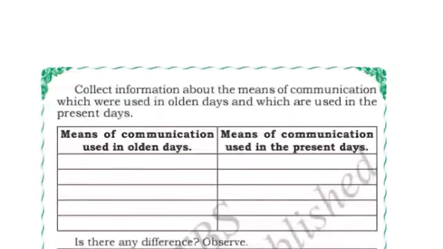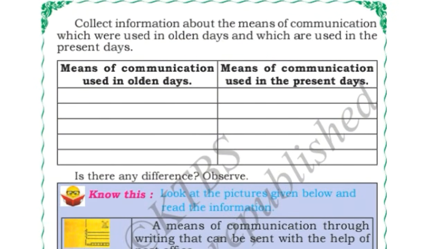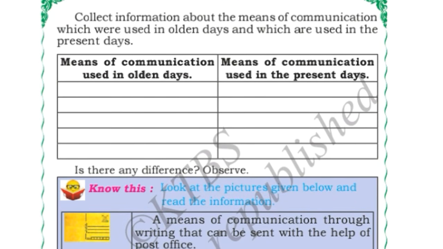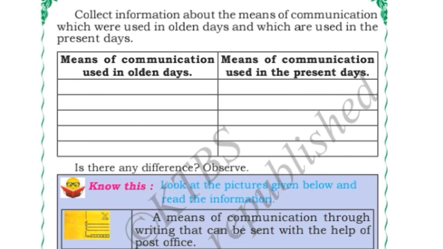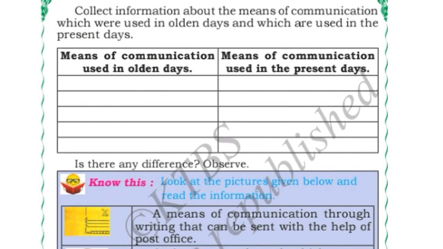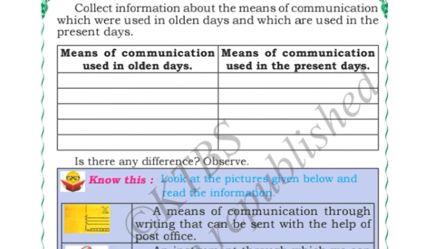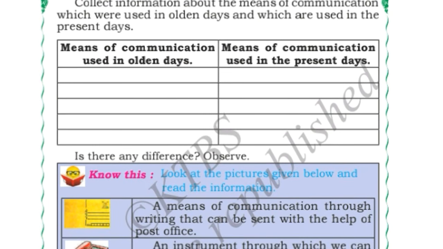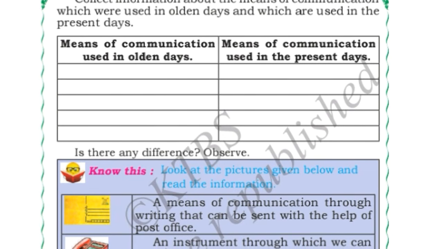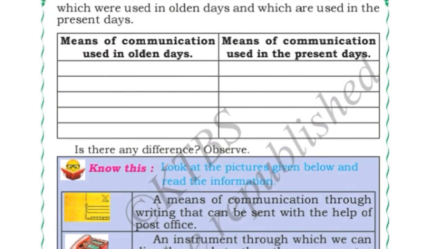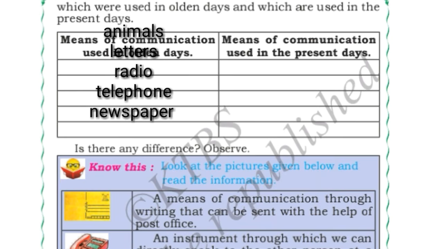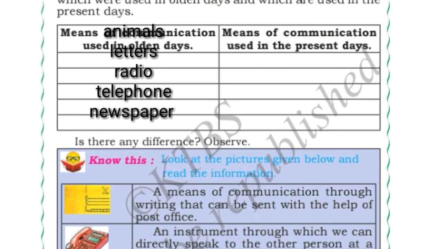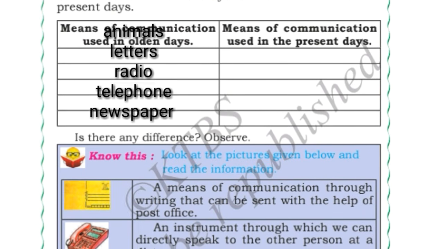Okay, next, collect information about the means of communication which were used in olden days and which are used in present days. Now here we have to write the means of communication used in olden days and means of communication which is used in present days. Now tell me, what are the means of communication which are used in olden days? In olden days, they used animals and post box, telephone, radio. These are all the means of communication which are used in olden days.